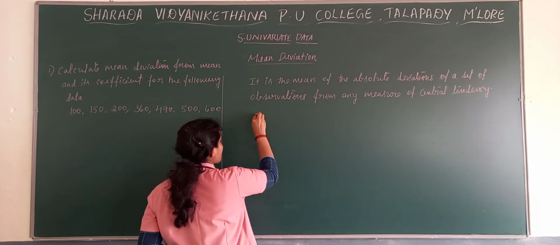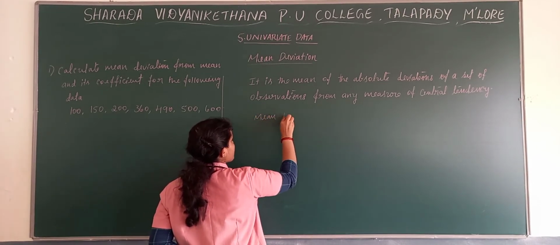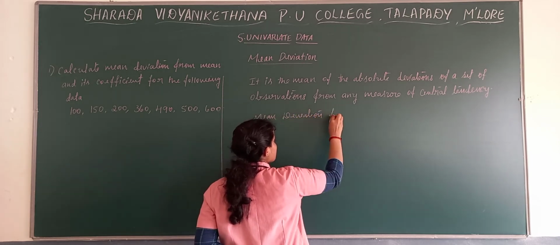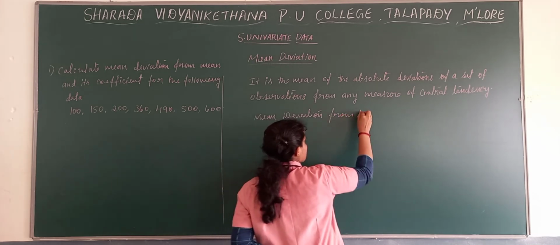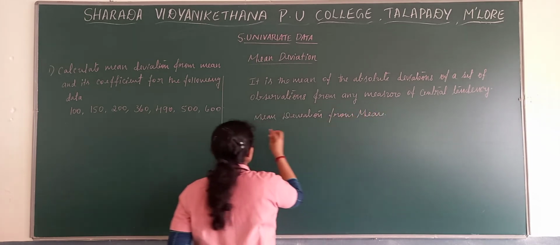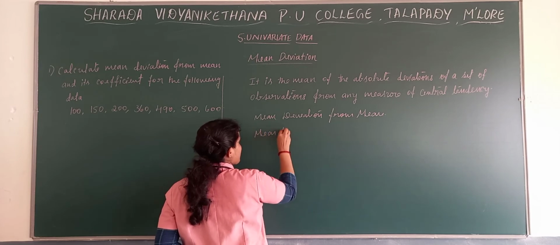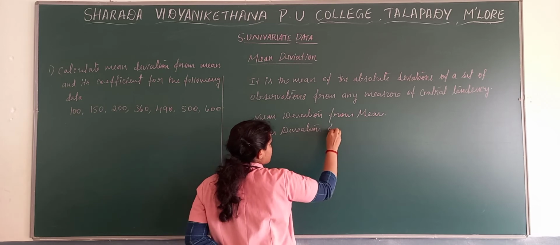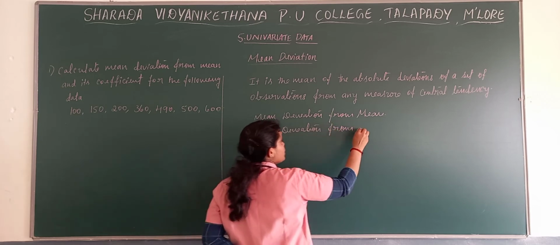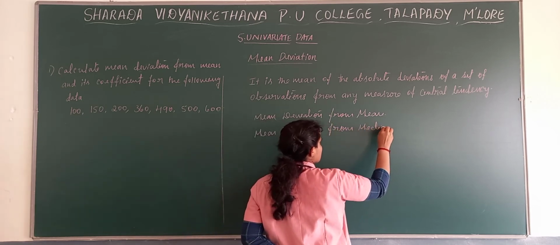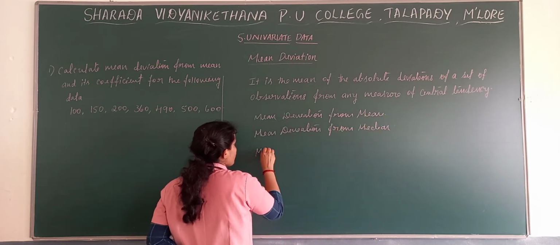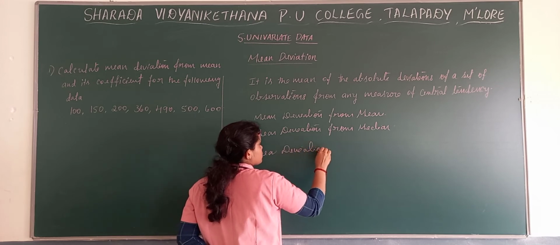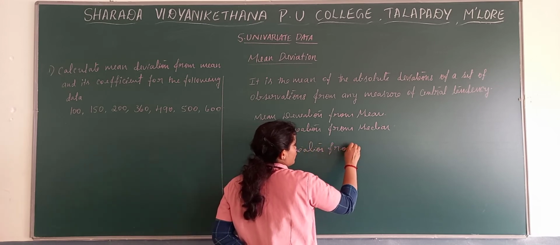The first one, mean deviation from mean, then mean deviation from median, then mean deviation from mode.